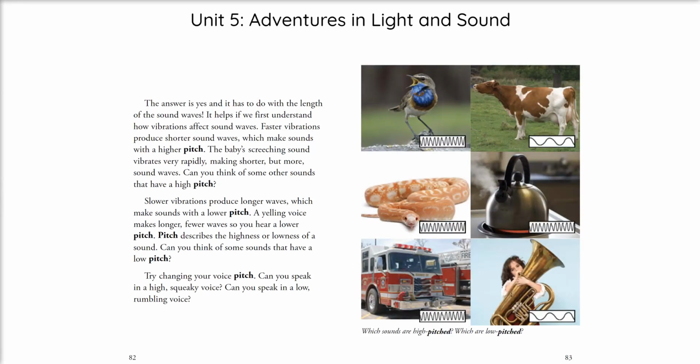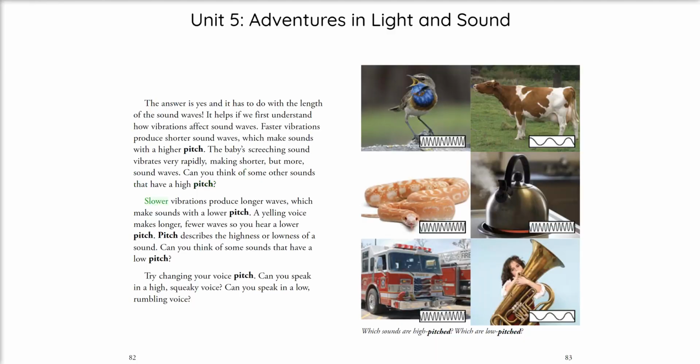The answer is yes, and it has to do with the length of the sound waves. It helps if we first understand how vibrations affect sound waves. Faster vibrations produce shorter sound waves, which makes sounds with a higher pitch. The baby's screeching sound vibrates very rapidly, making shorter but more sound waves. Can you think of some other sounds that have a high pitch?